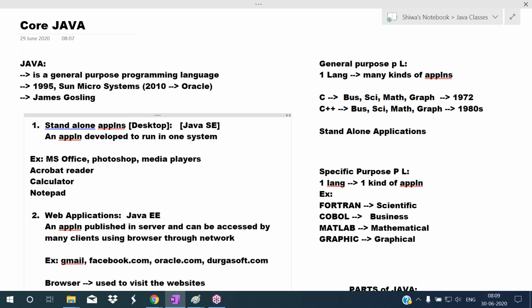Okay, please, all of you be in mute mode. Somebody unmuted, please.